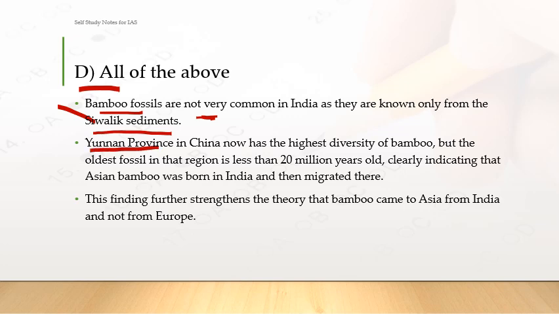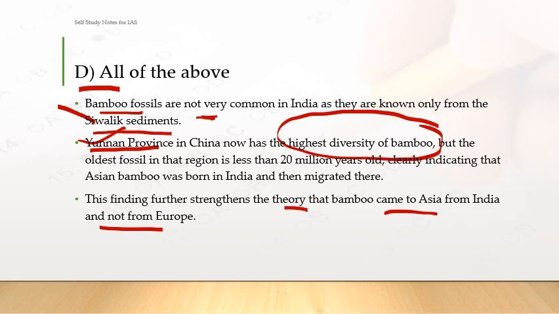Then the second statement: Yunnan province in China has the highest diversity of bamboo. So this is right. Third, this finding further strengthens the theory that bamboo came to Asia from India and not from Europe. So this can also be asked: where did bamboo come from in Asia? It was from India, because the oldest fossil in that region is less than 20 million years old, clearly indicating that Asian bamboo was born in India, then migrated there. Wherever you see Yunnan province, it has the highest diversity. So all the statements are right.